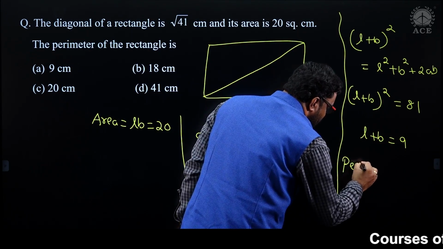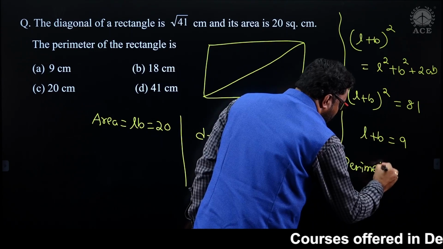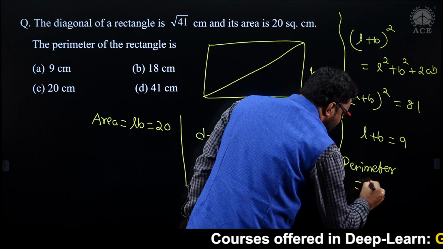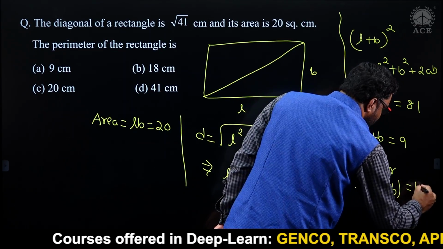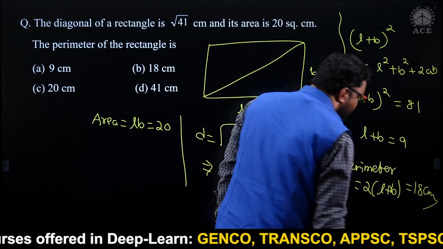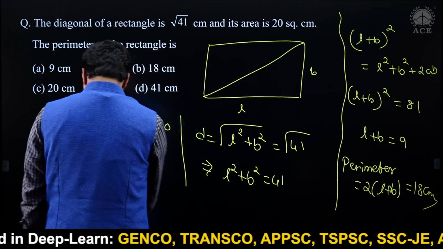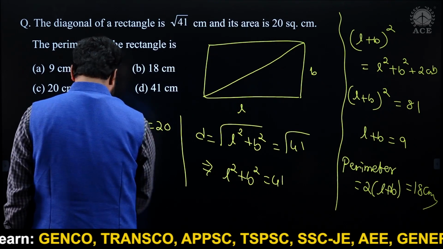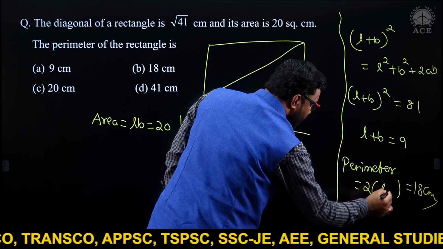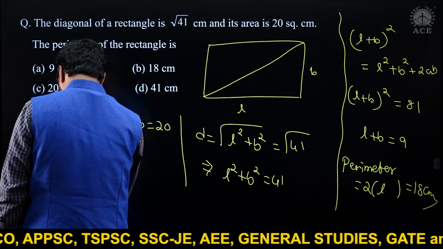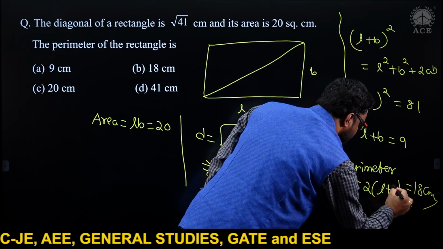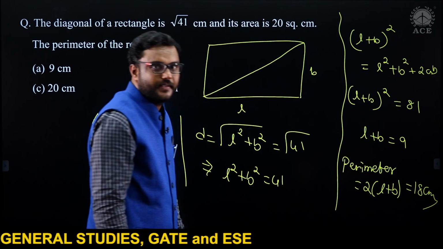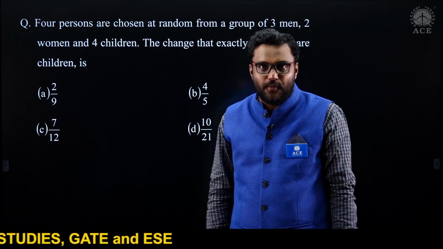Perimeter is nothing but 2 into L plus B. This is very basic. That's what I said in the introduction itself. This time they asked all basic questions only. Not too difficult, all are basics I can say. So 2 into L plus B is nothing but 18 centimeters. Fine. Let us see the next question, probability.